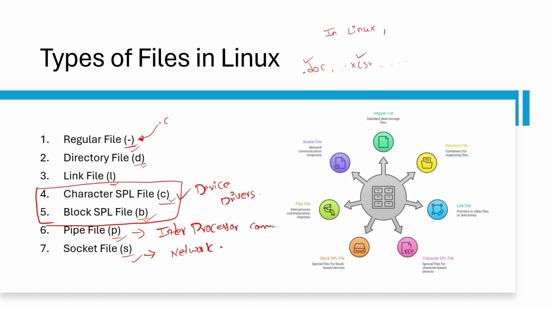One is regular file, which we already covered, but even though we know what a regular file is, we will see it in depth. We will see about regular file, directory file, link file, pipe file, and socket file. These 2 file types come under device drivers.